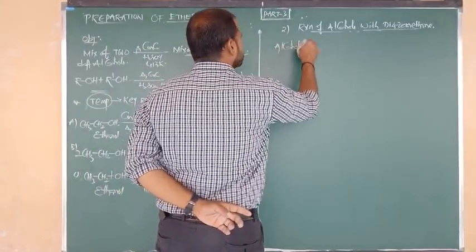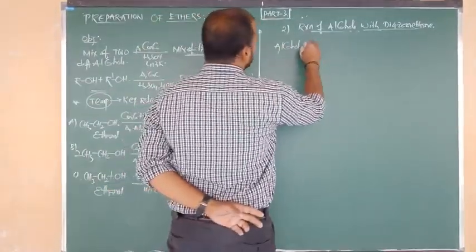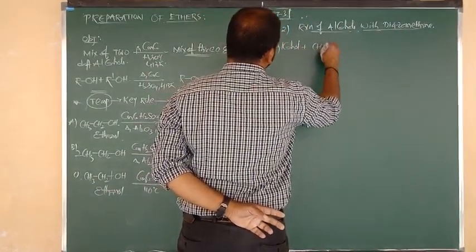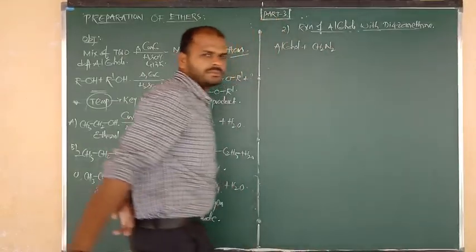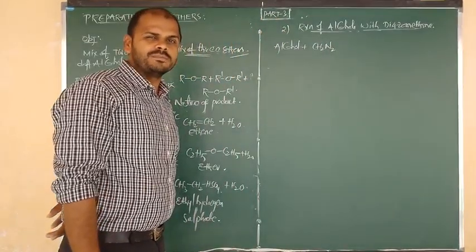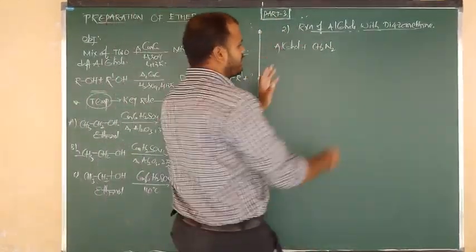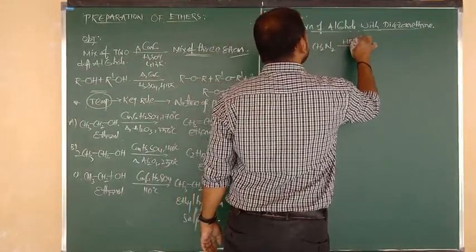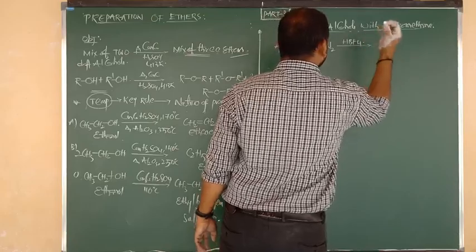First of all, we have to consider alcohol. Alcohol undergoes heating with diazomethane. What is the formula of diazomethane, beta? CH2N2, diazomethane. Alcohols on heating with CH2N2, with HBF4 as a catalyst,